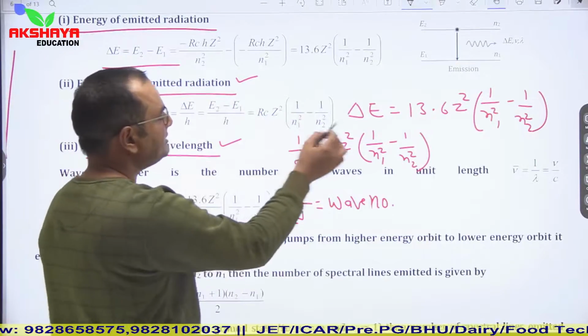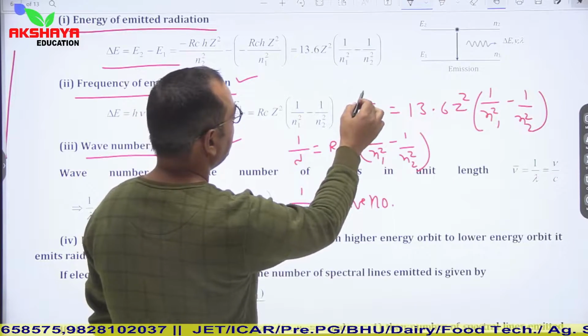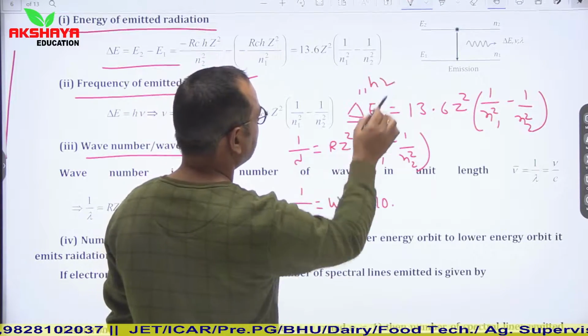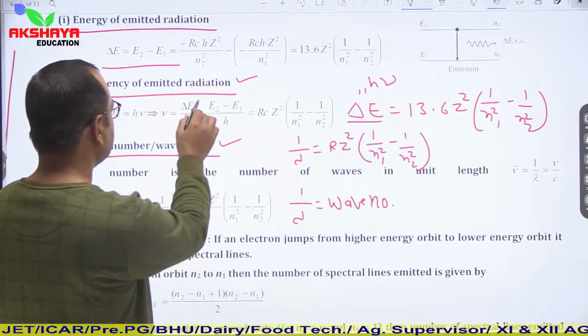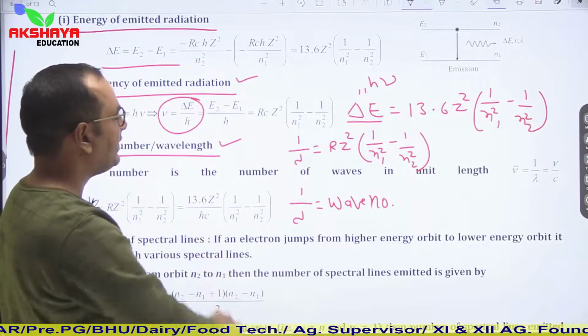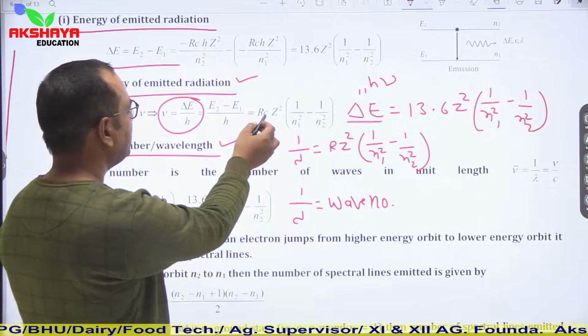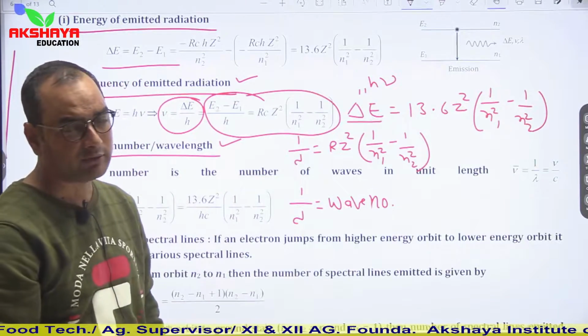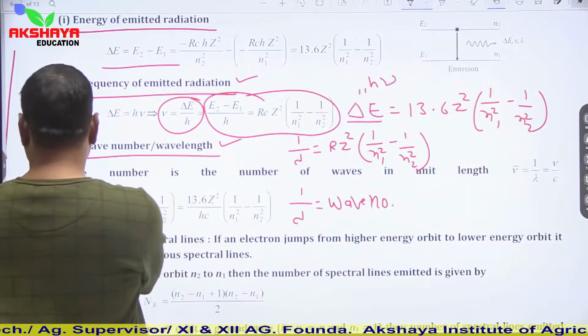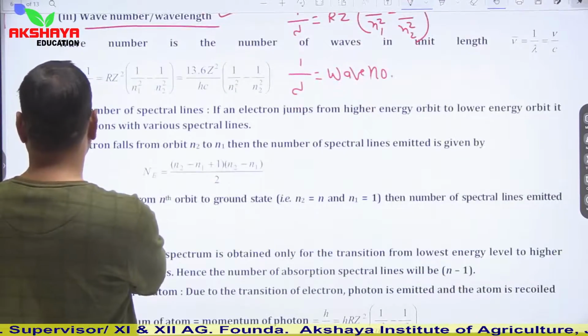Here del E, if we talk about frequency, then del E is equal to h nu. So nu can be calculated by using this relation, del E upon h, where del E is this value. So we can easily calculate wave number, wavelength and frequency.